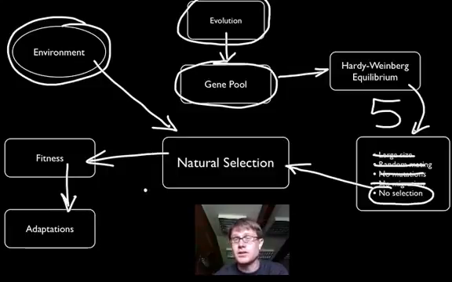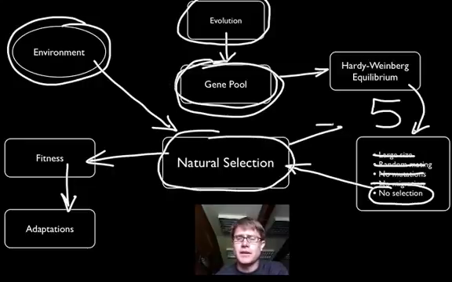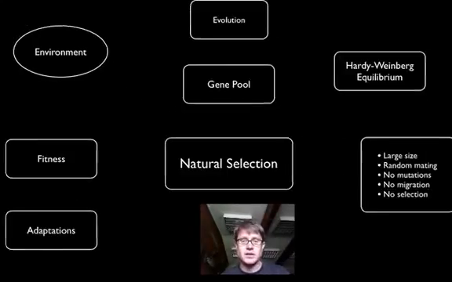So the smallest unit that can actually evolve is a population, and it simply changes in the gene pool. Why do we start with natural selection? Well, of these 5 things here, it's the only one that can lead to adaptation, or organisms that are better adapted to their environment. And so let me give you an example of that.